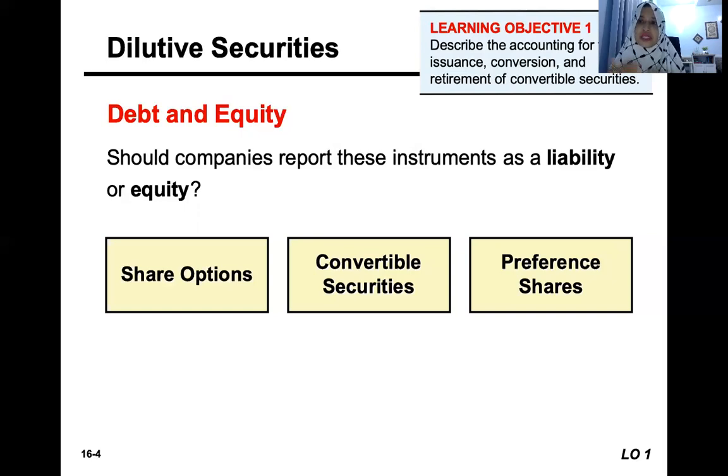That's why they will dilute or reduce the earnings per share of the company. Earnings per share is mostly calculated based on the number of ordinary shares. So when the number of ordinary shares increases because of the conversion features of share options, convertible debts, and preference shares, the value of earnings per share will also reduce, because the number of ordinary shares is increasing.